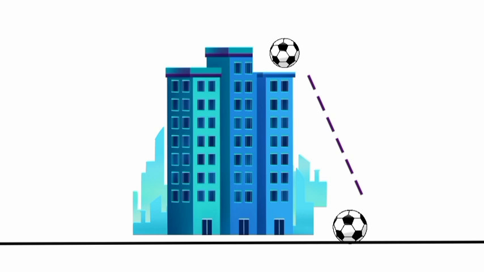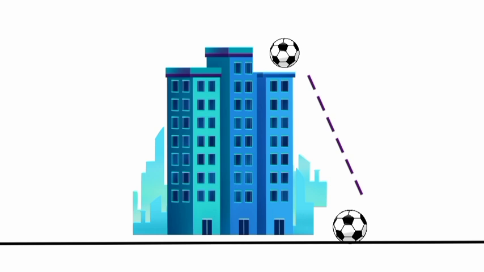Now this is because of gravitational force. So this is because of the gravitational force which earth exerts on this ball. Now such objects which are under the action of gravitational force and no other forces are acting on it, then we can say that this object is under free fall.